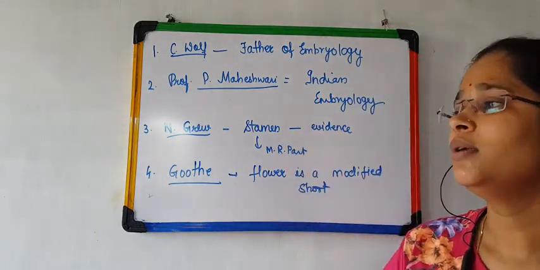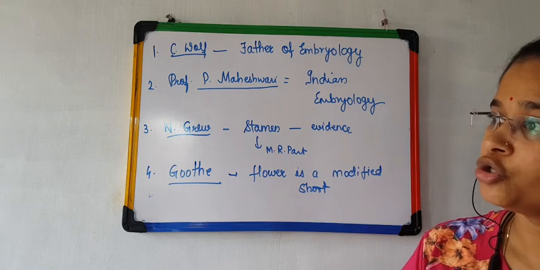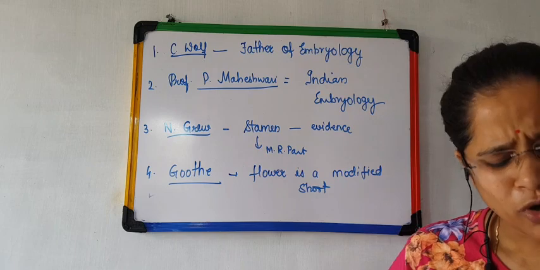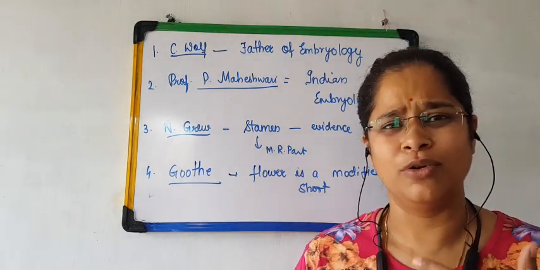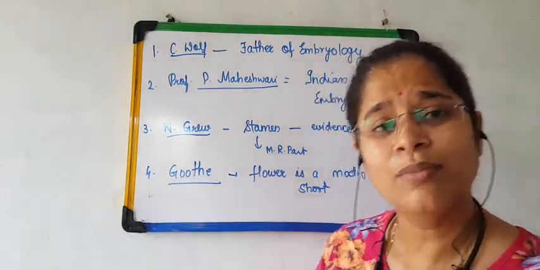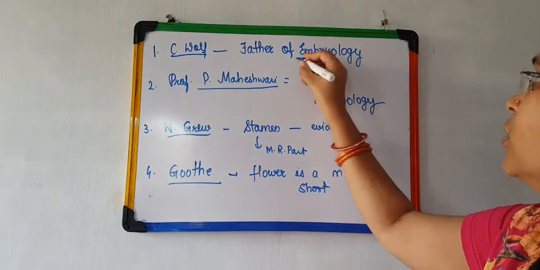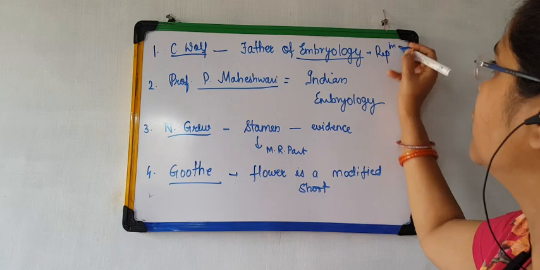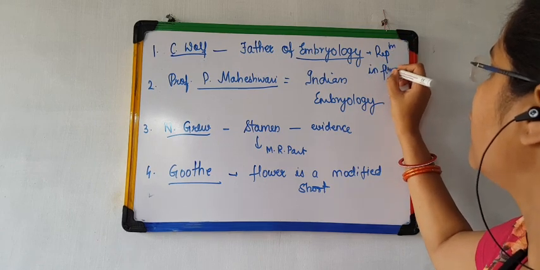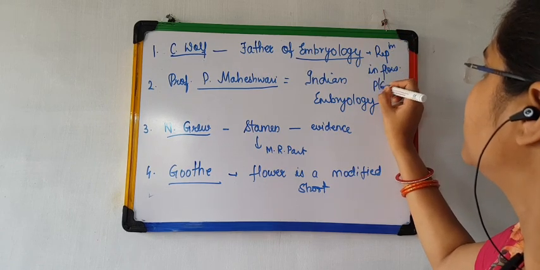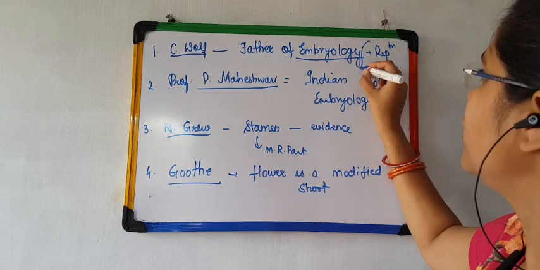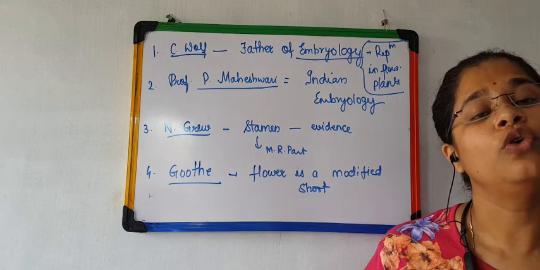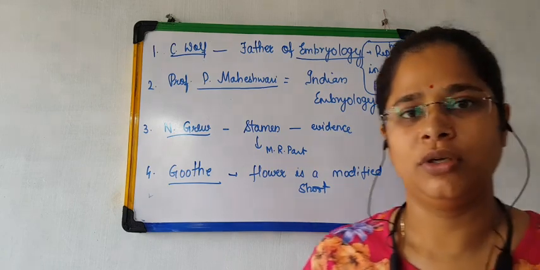After that, the importance or contribution of the four major scientists in the study of embryology. We are talking about embryology. What is embryology? Embryology is the study of reproduction in flowering plants. Clear? The study of reproduction in flowering plants is known as embryology. Clear with that?